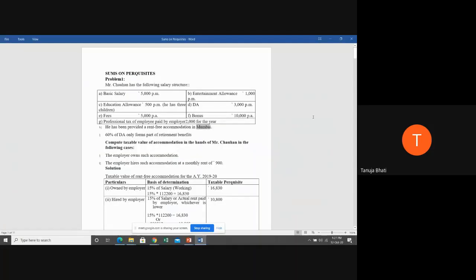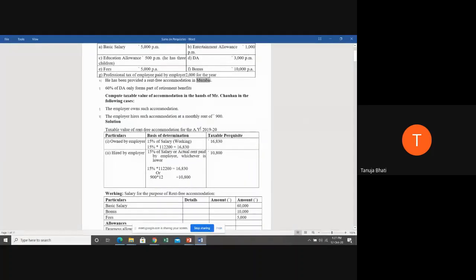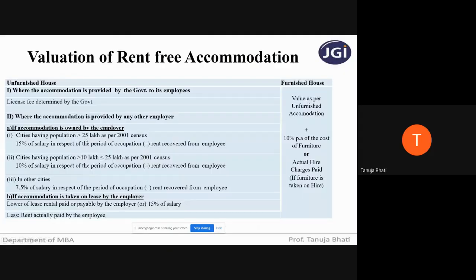Okay, so now let us do the solution. Taxable value of rent-free accommodation for the assessment year 1920. First situation is the employer owns such accommodation. If it is owned by the employer, you have to take 15% of salary. That is what our provision says, because a Mumbai like city is obviously going to have a population more than 25 lakhs.